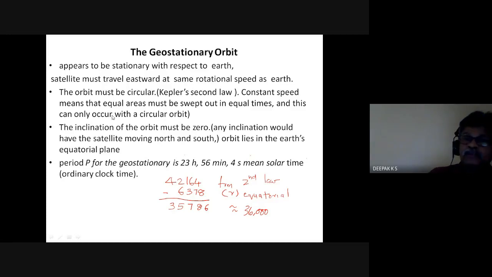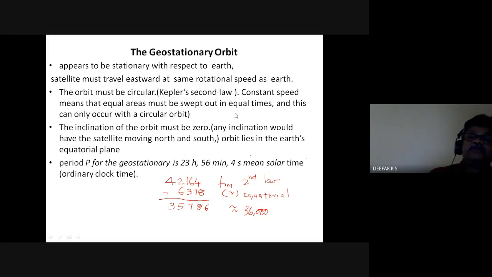Now, what is the orbit for this geostationary satellite? The orbit must be circular. We have seen Kepler's second law, and constant speed. It should have a constant speed, which means that equal areas must be swept out in equal times. This is a condition. We had seen a figure while discussing the second law.